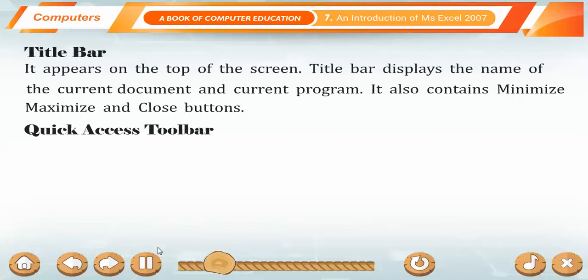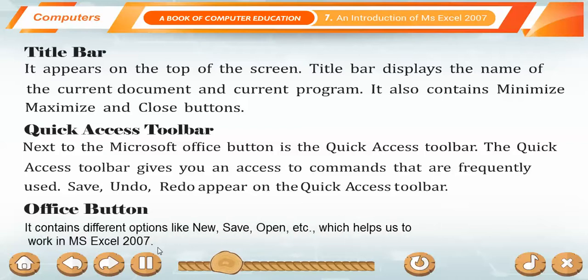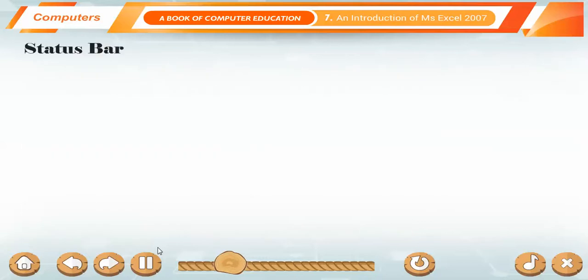Quick Access toolbar. Next to the Microsoft Office button is the Quick Access toolbar. The Quick Access toolbar gives you an access to commands that are frequently used. Save, undo, redo appear on the Quick Access toolbar. Office button. It contains different options like New, Save, Open, etc. which helps us to work in MS Excel 2007.